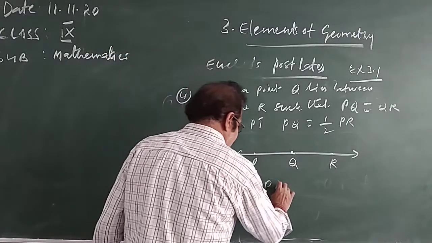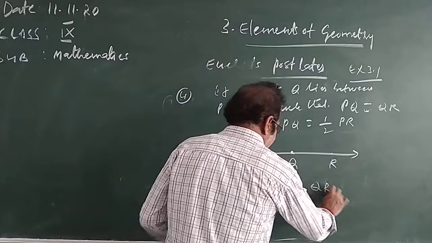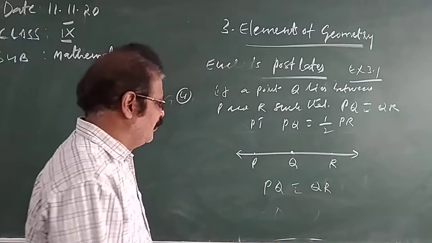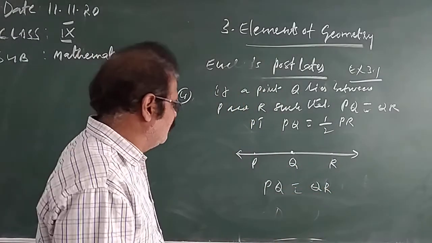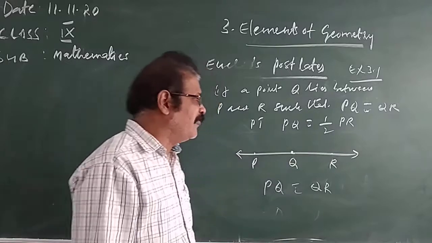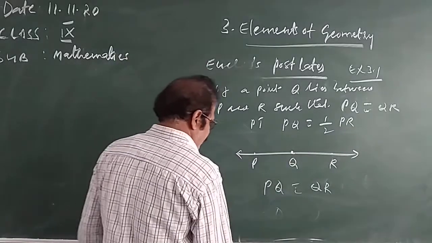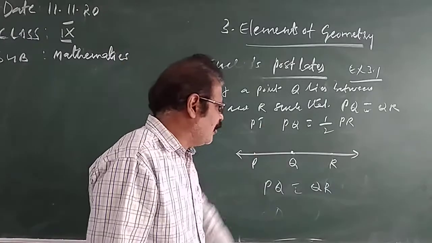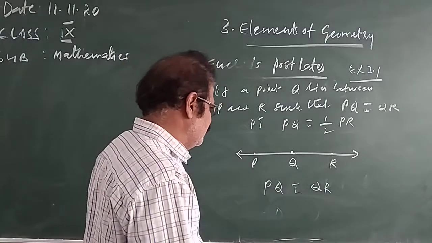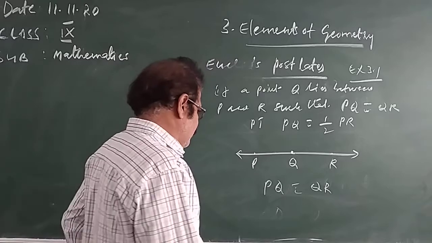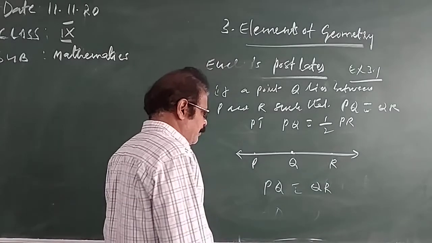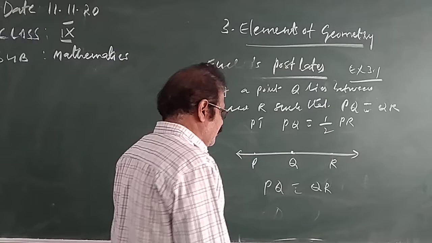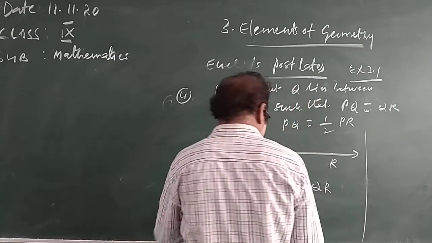What we have to prove is that PQ is equal to half of PR.